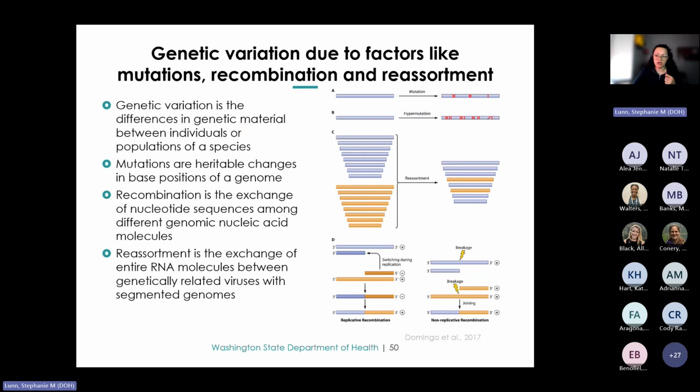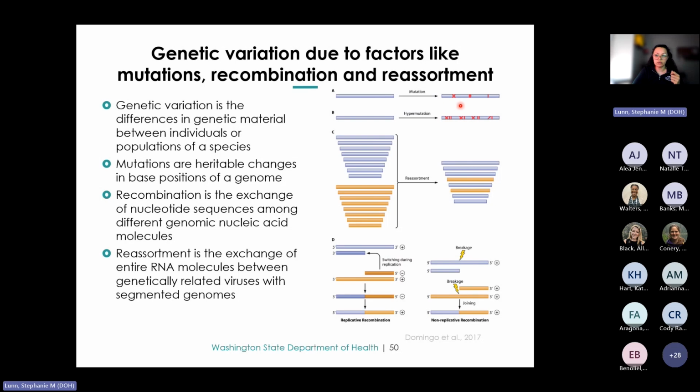For instance, genetic variation in humans could include differences such as having 1 or 2 copies of the sickle cell anemia allele versus having none, or even having different blood types. For viruses, genetic variation arises through several mechanisms: mutations, recombination, and reassortment.